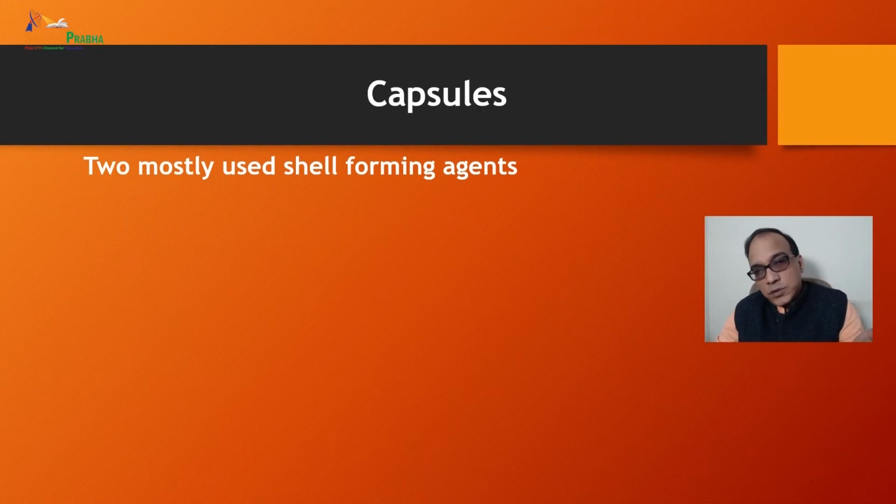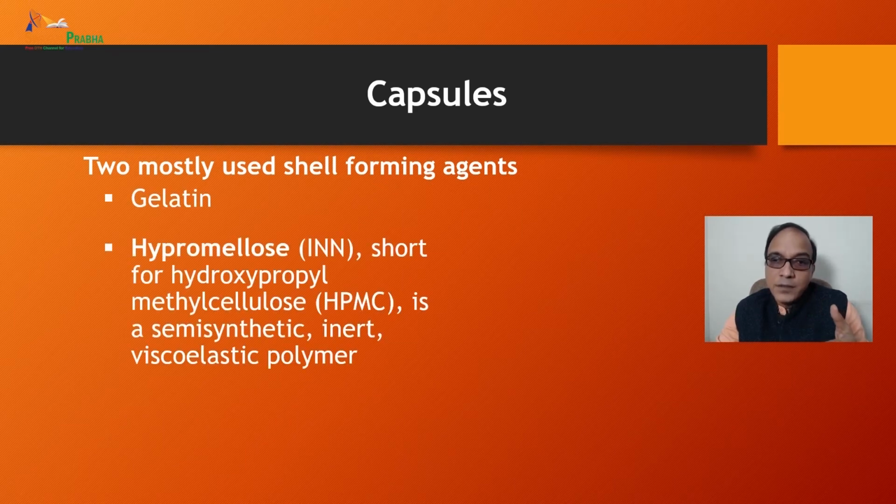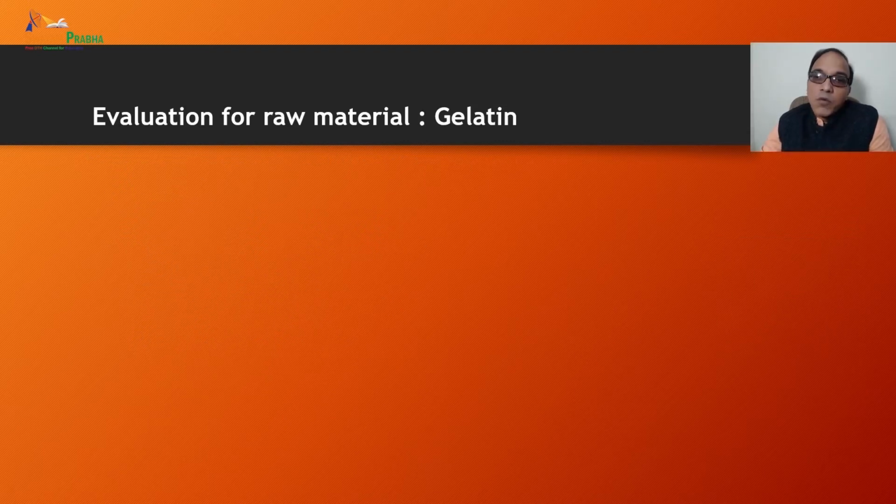There are two most widely used shell forming agents, gelatin and hypromellose. This is the generic term for hydroxypropyl methyl cellulose, HPMC. You know it very well. It is a semi-synthetic inert viscoelastic polymer. It is also used, as we have already discussed, as a vegetarian or natural capsule shell forming agent. What are the evaluation parameters for gelatin?